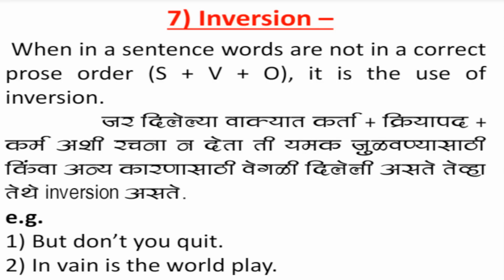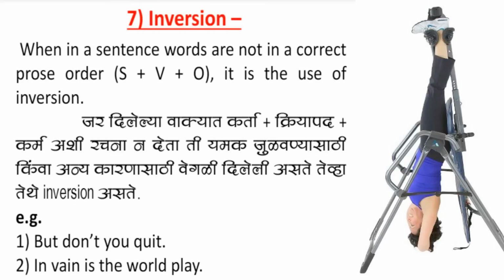Figure of speech is inversion. When in a sentence, words are not in the correct prose order, that is, subject, verb, object, it is the use of inversion. For example, but don't you quite.